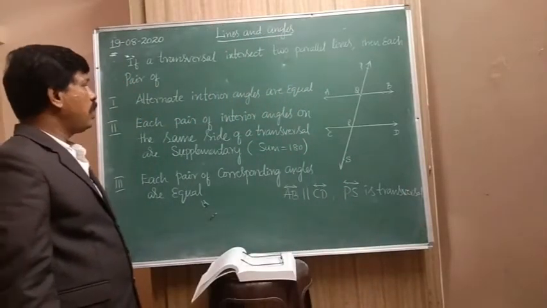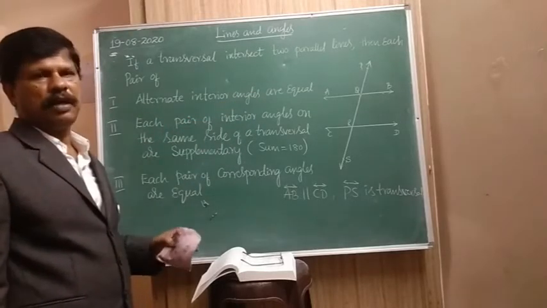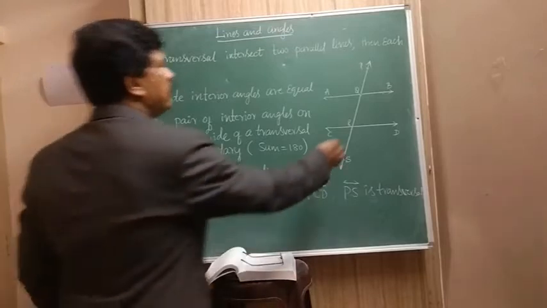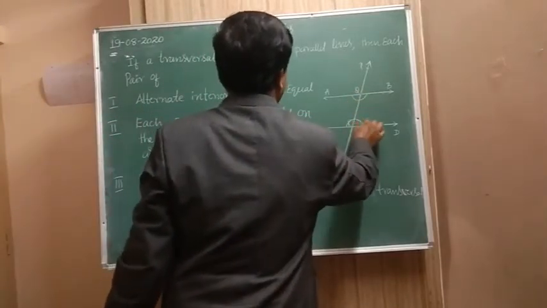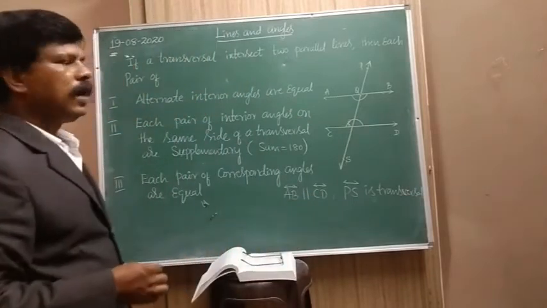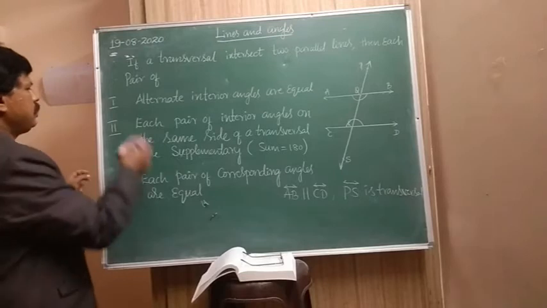Now, how to write that the alternate interior angles are equal? See, here these are the interior angles. These four are the interior angles. Let us take one by one.